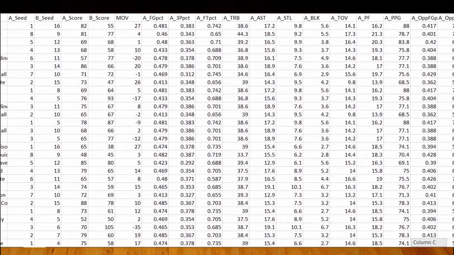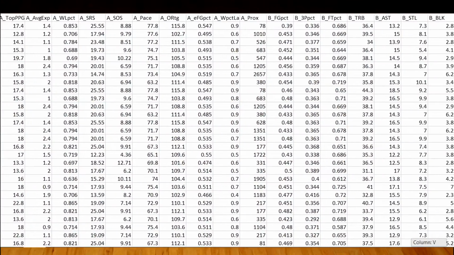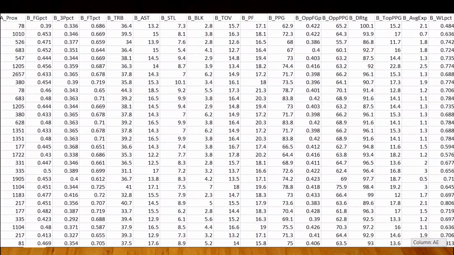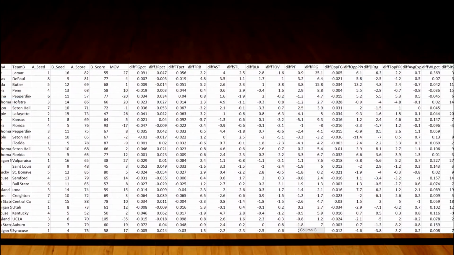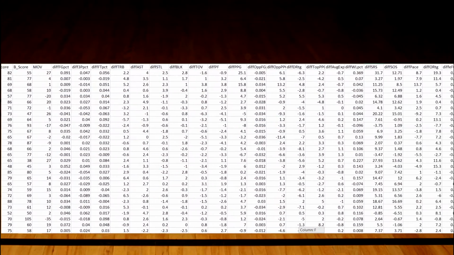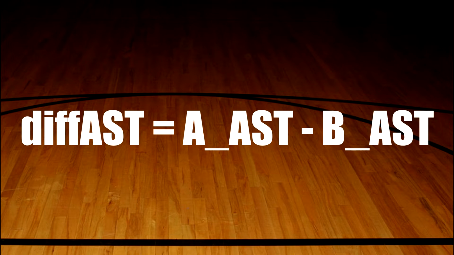We decided to grab 23 variables for each team, but because each row in the data set is a game, there ends up being 2 teams or 46 variables in each row. Instead of debating whether or not we should keep both if only one variable is significant, we made the decision to combine A and B stats by taking the difference of them. Instead of having separate variables, A assists and B assists, for example, we created a variable called difference of assists, which is A's average assists subtracted by B's average assists. And we did this for each A and B variable.